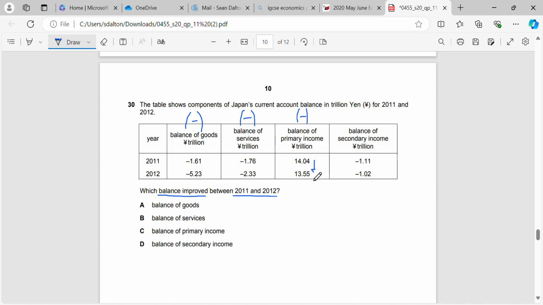So the one that's improved from minus 1.11 to minus 1.02, we're getting closer to breaking even, is our balance of payment in secondary income. So a very simple question to start. Correct answer is D.